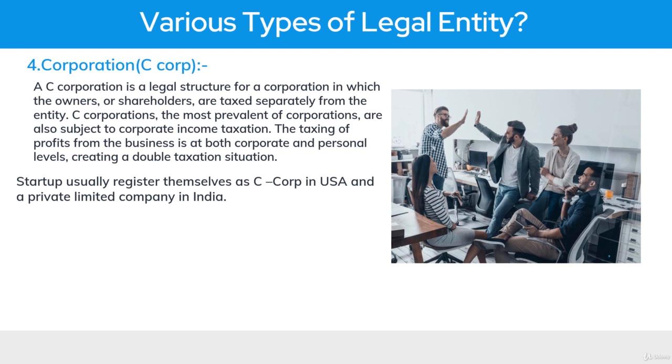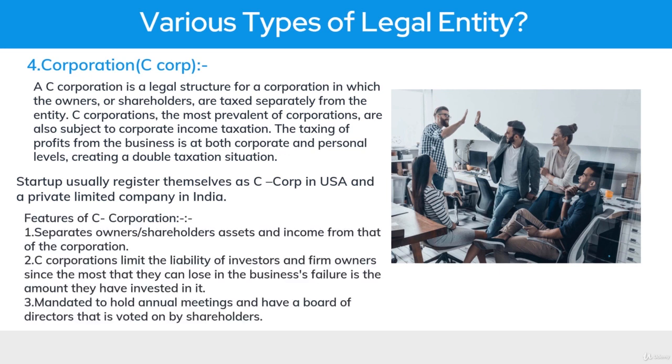If you look at the features of a C corporation, it has separate owner or shareholder assets which are different from the company's assets. So your personal assets are totally different from the company assets, and these two things are separated using a corporate veil. Also, a C corporation limits the liabilities of investors.